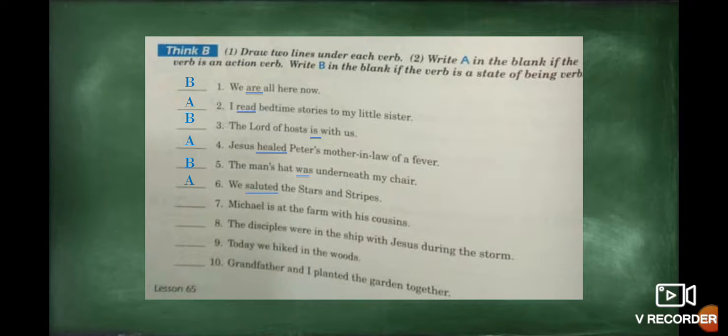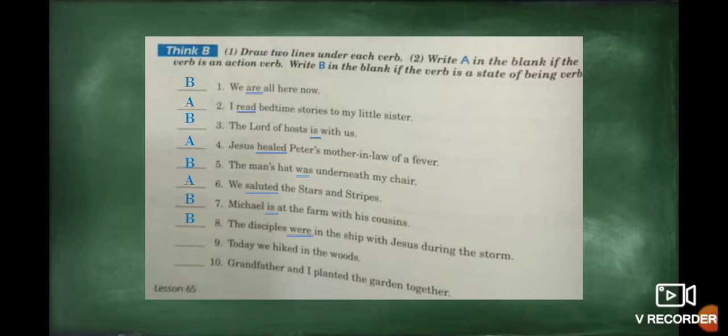Number 7: Michael is at the farm with his cousins. Okay, the verb is is, and it is a state of being verb. Number 8: The disciples were in the ship with Jesus during the storm. Okay, the verb is were and it is part of the list. And for that reason, we write the capital B because this one is a state of being verb.